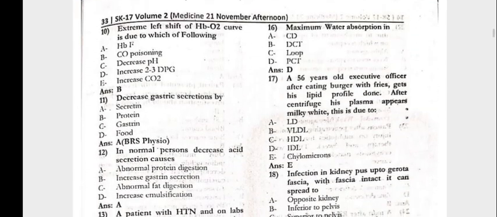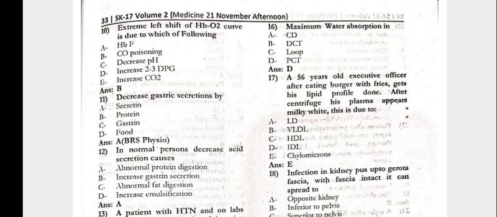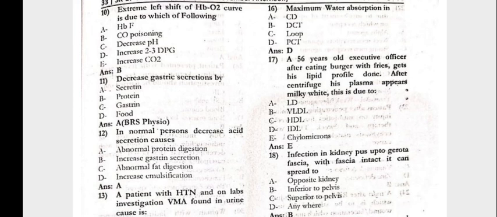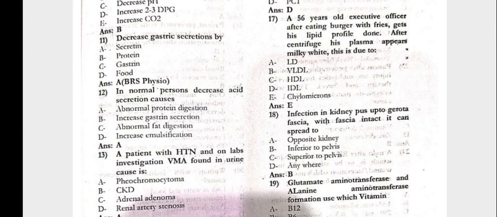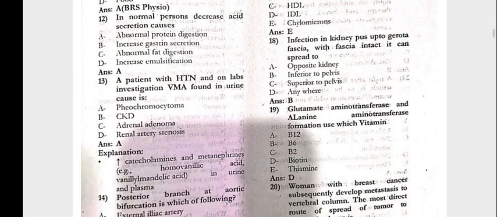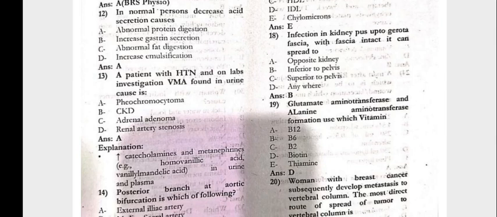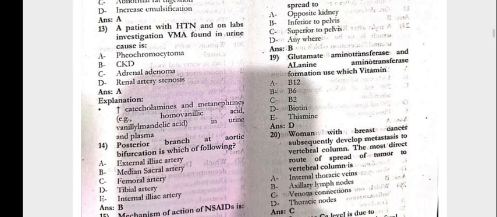Next question number 16, the maximum water absorption is at the PCT. 17, a 56-year-old executive officer after eating burger with the fries gets his lipid profile done. After centrifuge his plasma appears milky white. This is due to chylomicrons. Next 18, infection of the kidney pus up to Gerota's fascia with the fascia intact. It can spread inferior to the pelvis.